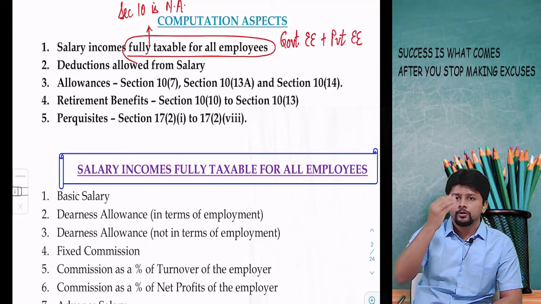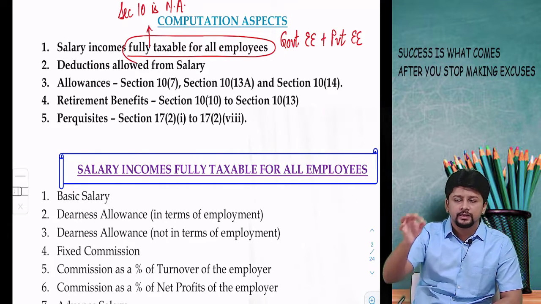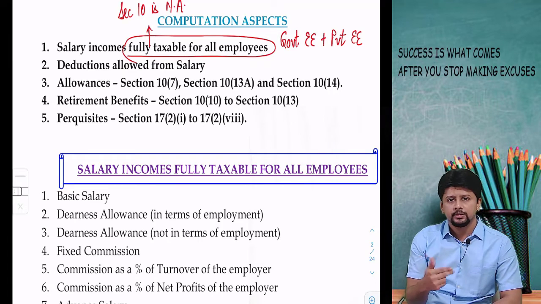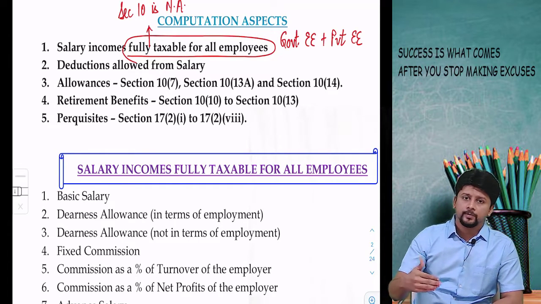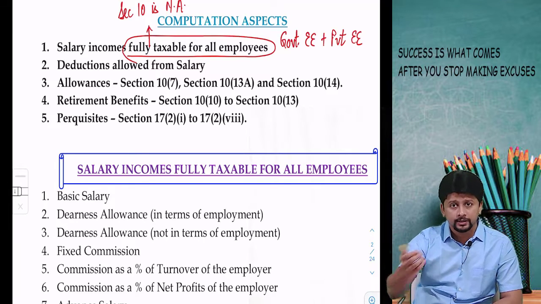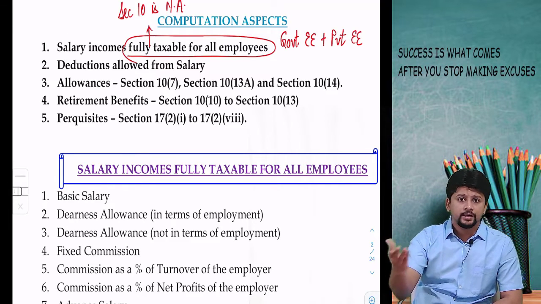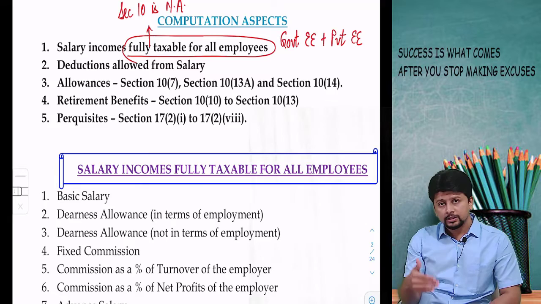Suppose the amount is given to you on a per month basis, per month multiplied by number of months that he has done the job. Generally the question will give you information that he is working for 12 months. But it could be possible that the employee has joined during the year, so it will not be always multiplied by 12. He could have left the job during the year.